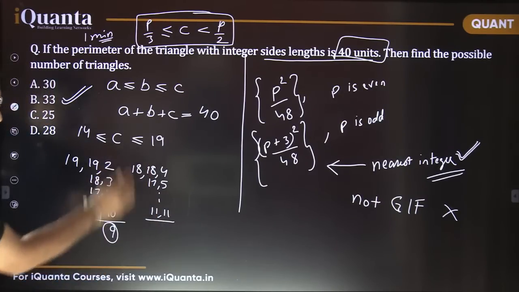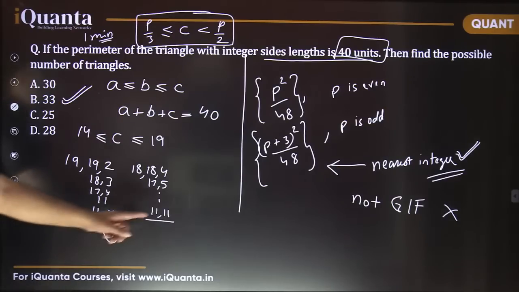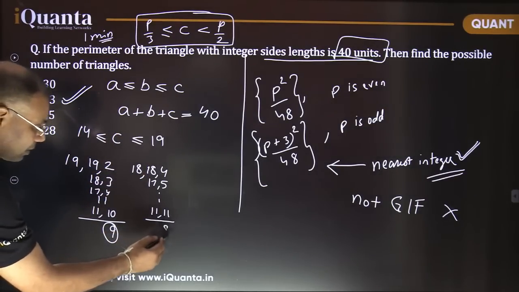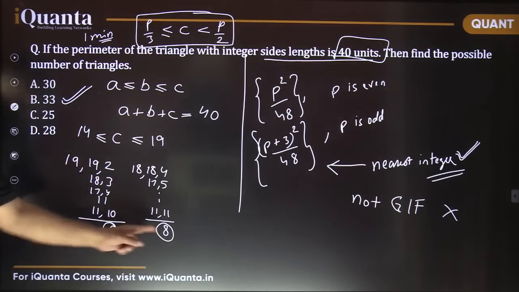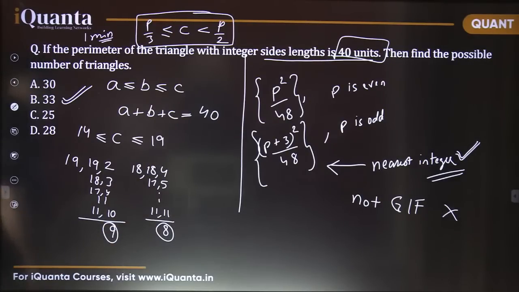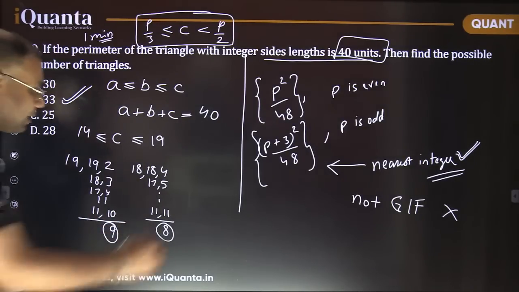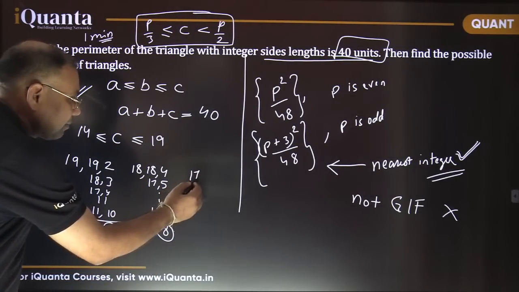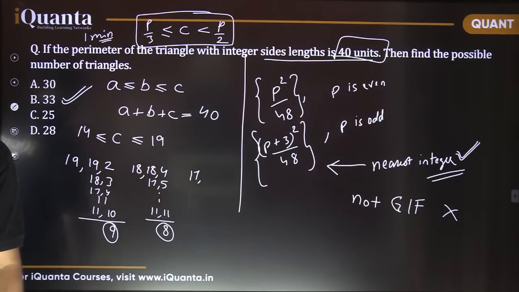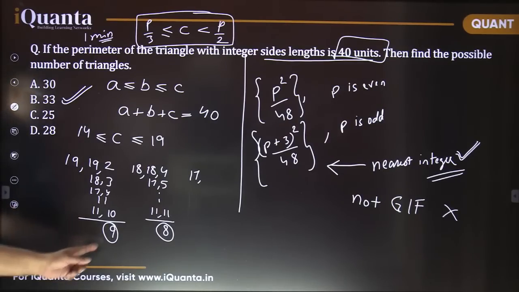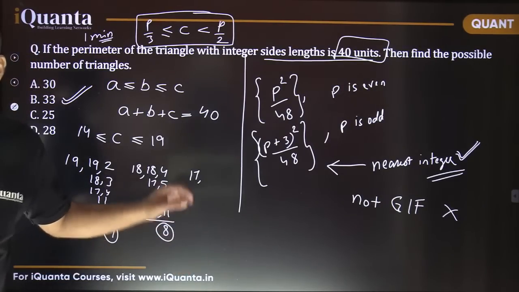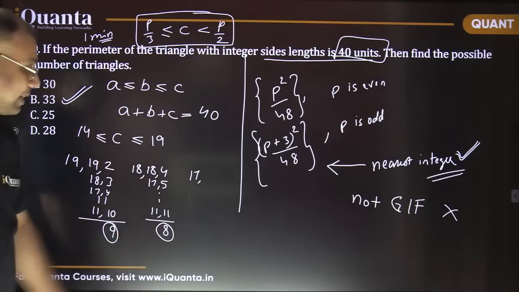So total how many cases are here? It is 11 minus earlier 3, that is 8. Now you can see these numbers: 9 cases here, 8 cases here. When I take the 17 part, how many cases are going to be? What can you guess? Now there is a catch here. It is not going to be 9, 8 and then 7. No, now 7 will be skipped. The value here would be 6.